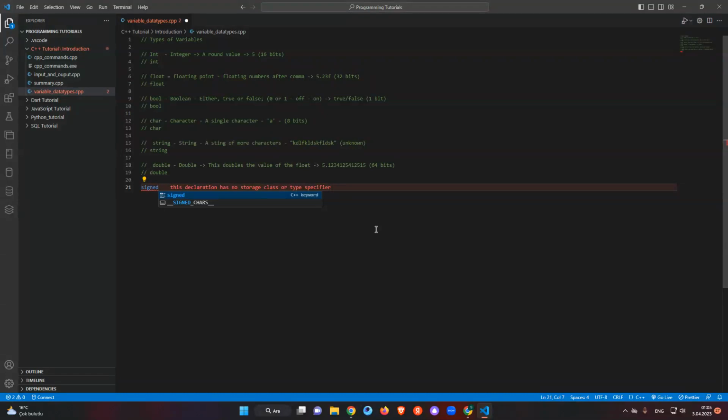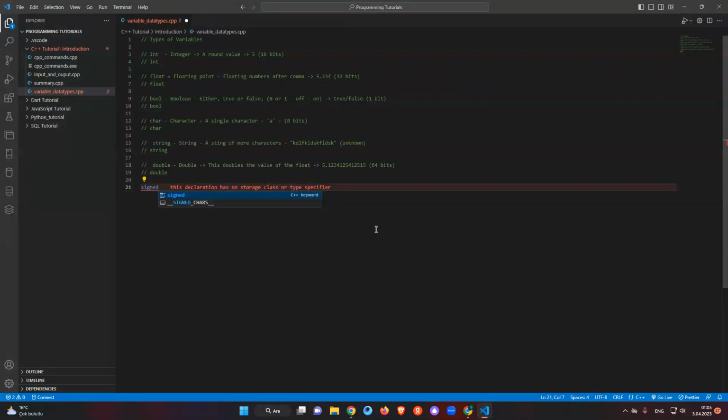We can say signed integer, and let's say number one. It could be minus something, or even normal, positive. But otherwise, we can't use a plain integer number one and minus something else like that.